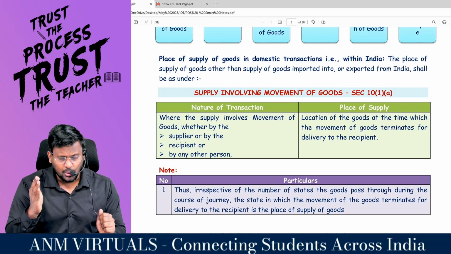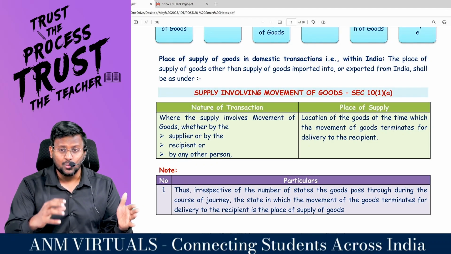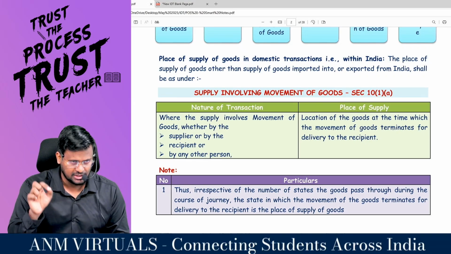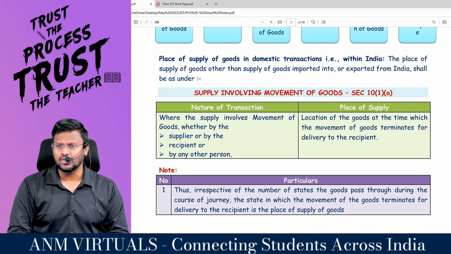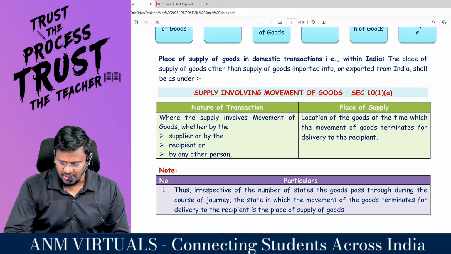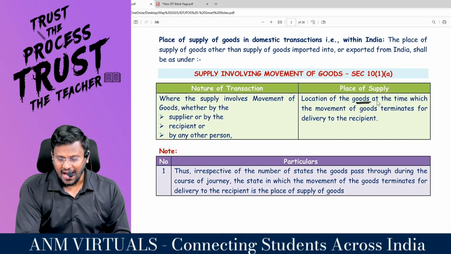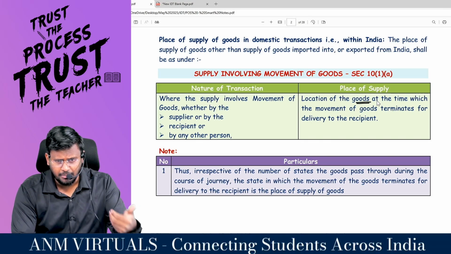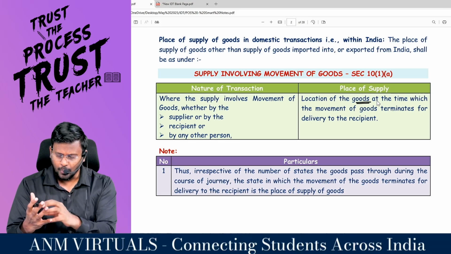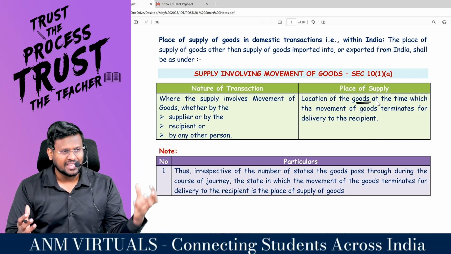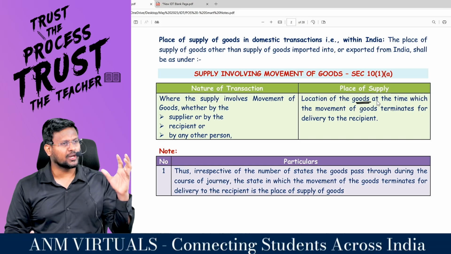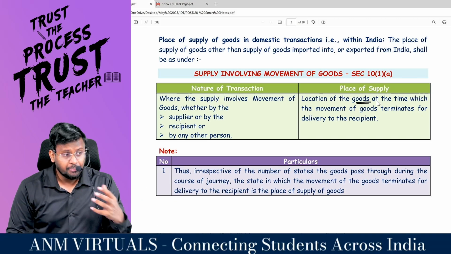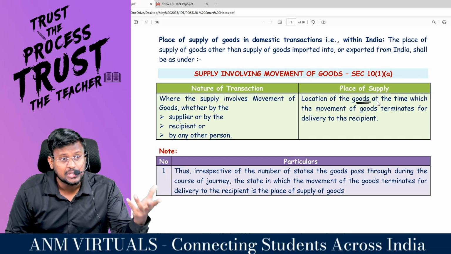If you are supplying goods from one place to another and it is involving movement of goods, it has to stop at one place. The place where it is stopping, there only that goods will be consumed, right sir? That's why place of supply is the location of the goods at the time at which the movement of goods terminates. For example, if you are in Tamil Nadu and you are moving goods from Tamil Nadu to Kerala, sir, Kerala is the place the movement is going to get terminated, right sir?